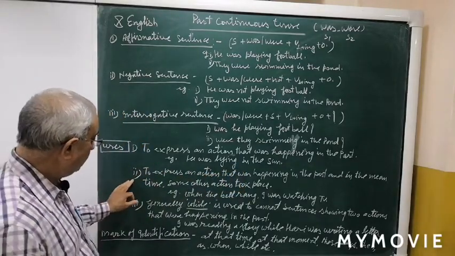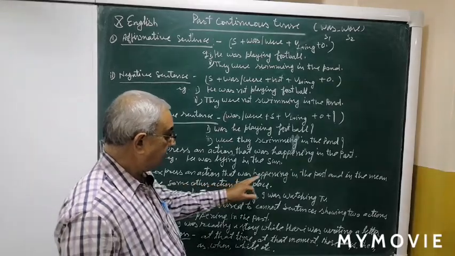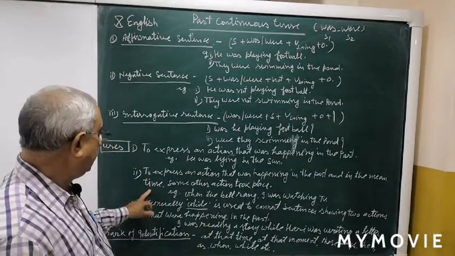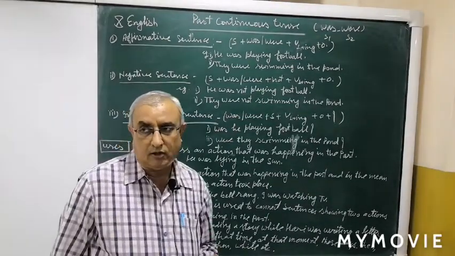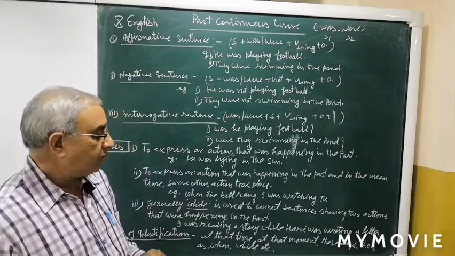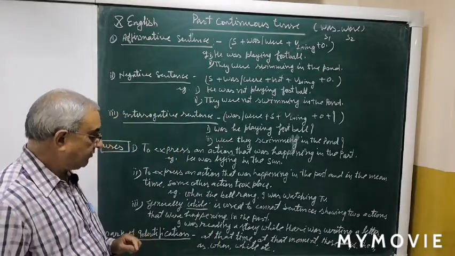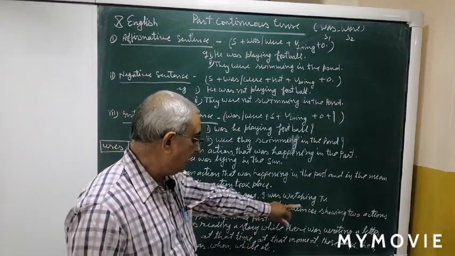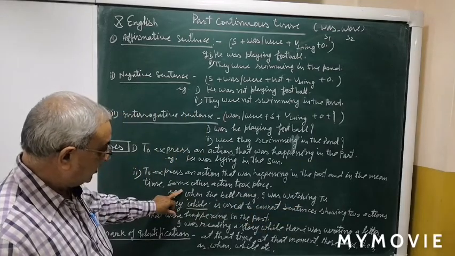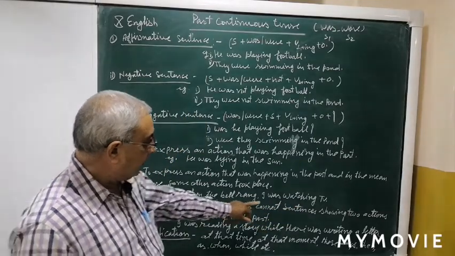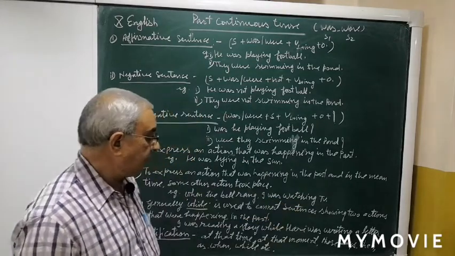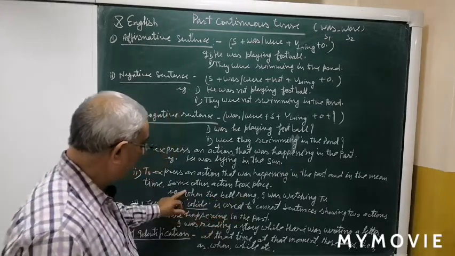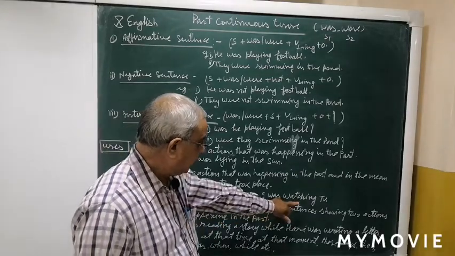Second use: to express an action that was happening in the past and in the meantime some other action took place. So, in this use we can find two actions happening in the past time. One action was complete and the other action was happening. See the example: when the bell rang, I was watching TV. In this sentence, there are two actions, ringing of the bell and watching of television. The watching of television is in progress, while the ringing of the bell is complete. So, when the bell rang, I was watching television.